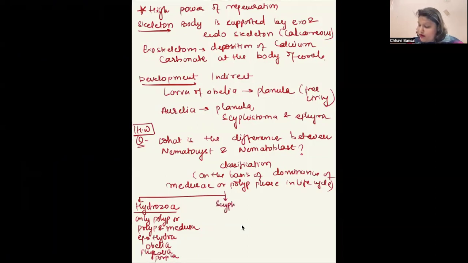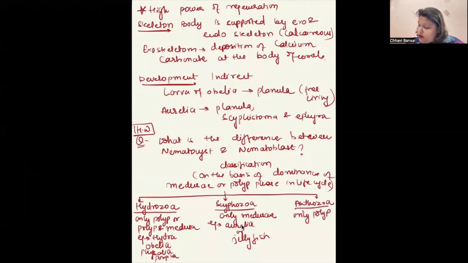Next is Scyphozoa. Scyphozoa means only medusiform. Only medusiform, jellyfish. Okay. Example is Aurelia or jellyfish. Fine. Next, third class is Anthozoa. What is Anthozoa? Only polyp form. No medusa. Okay. Example is Adamsia. What was the other name of Adamsia? Sea anemone and Gorgonia. Right? This is the classification of Coelenterata.